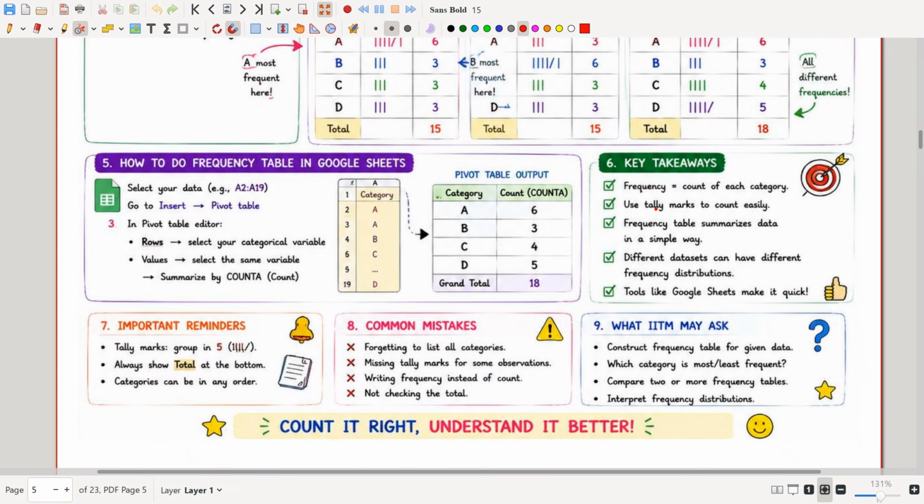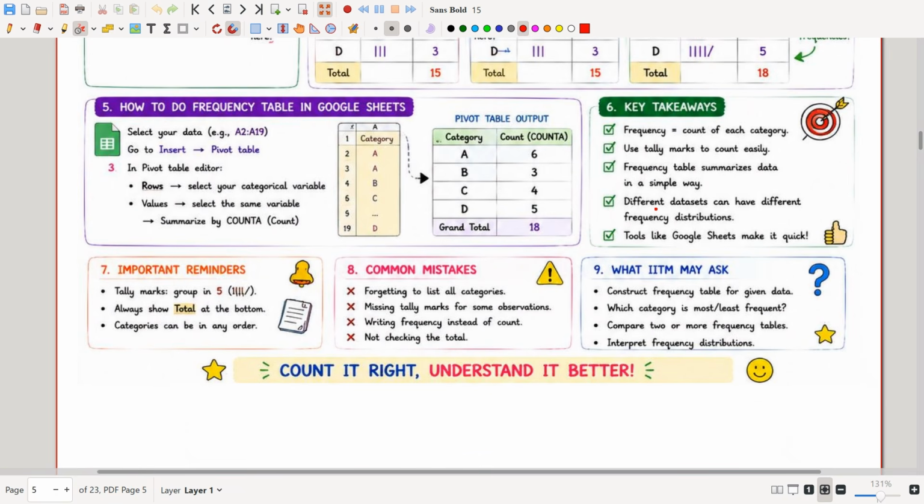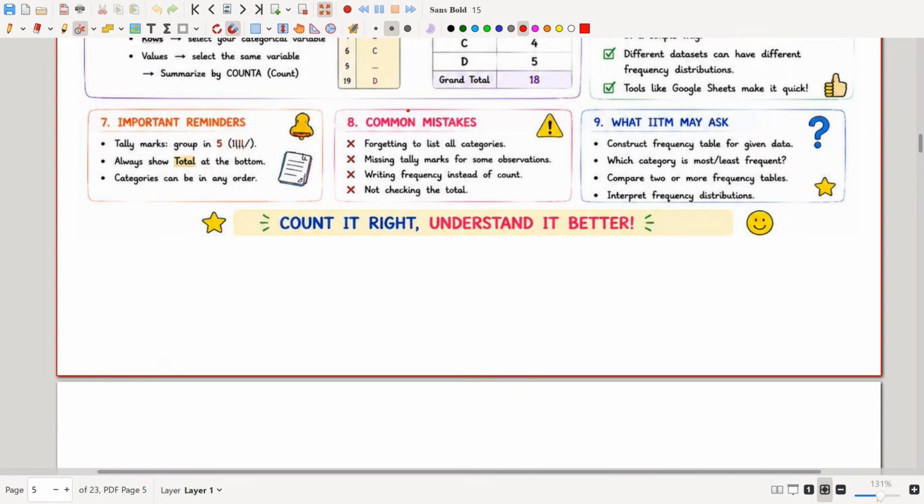We should also know how to make a frequency table in Google Sheets, but this is not required for this qualifier, because they will not be asking questions from Google Sheets. You just have to know so that you can work better.